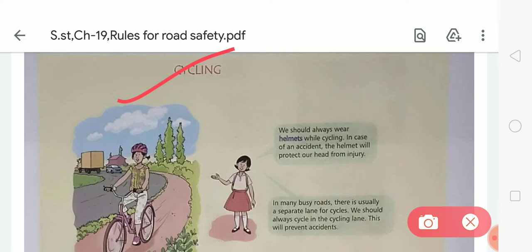Protect your head. On many busy roads, there is usually a separate lane for cycles. We should always cycle in the cycling lane. This will prevent accidents. So students, in many busy roads there is a separate lane for cycling. You can see this lane is for cycles only, and we should always cycle in the cycling lane, and it will prevent an accident.